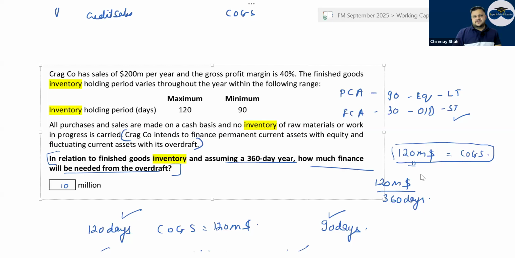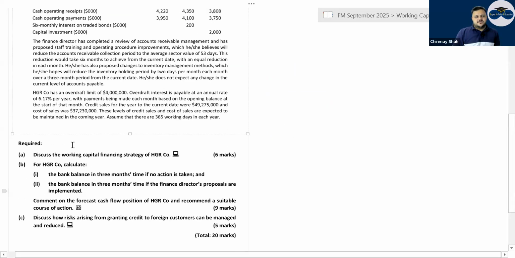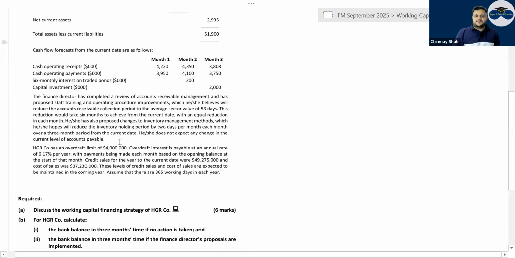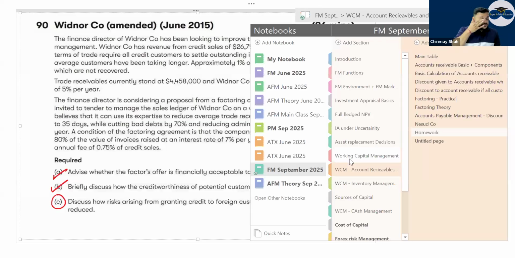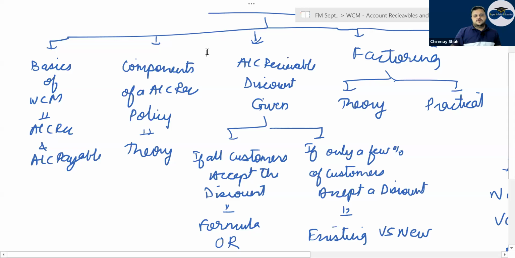Then your advance and HGR company is also one good question, correct? But for HGR company, the first part is to discuss the working capital financing strategy of HGR company. You have to look at the working capital financing strategy they have given here and talk about it, correct? Yes, you could do.